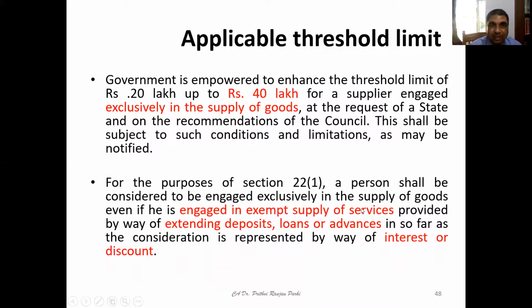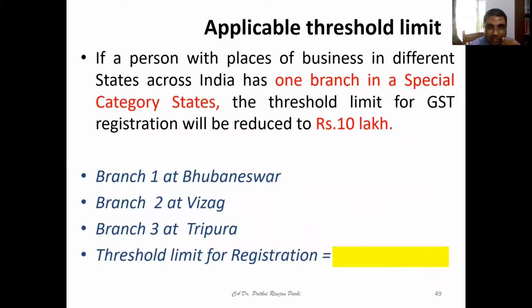Now this 20 lakh, which is applicable for normal states, has increased to 40 lakh for supply of goods, and for supply of services, it is still 20 lakh. That concept we have discussed.